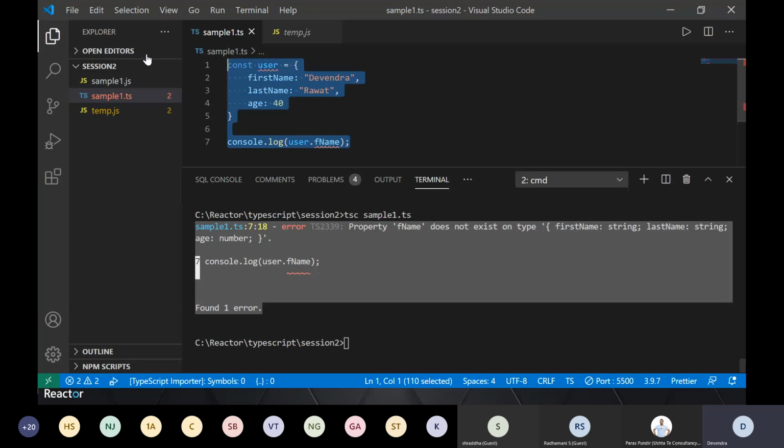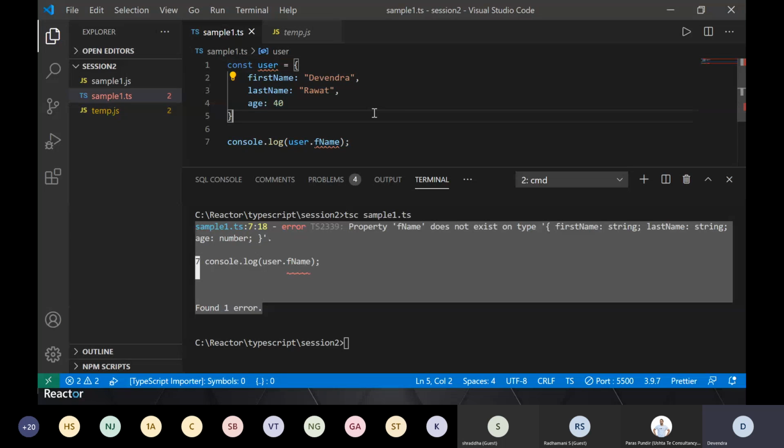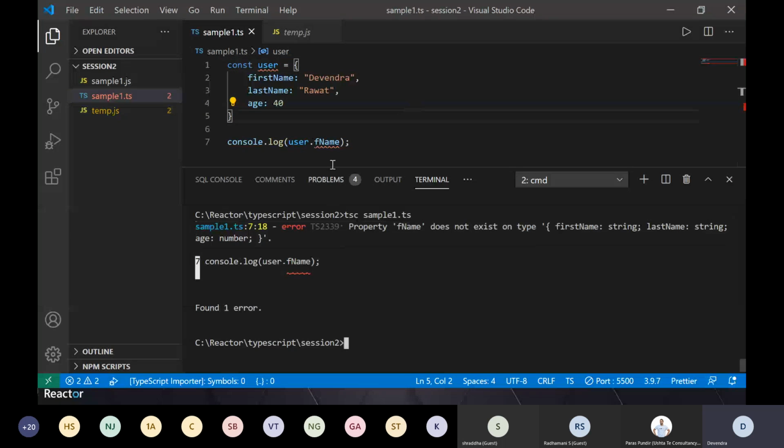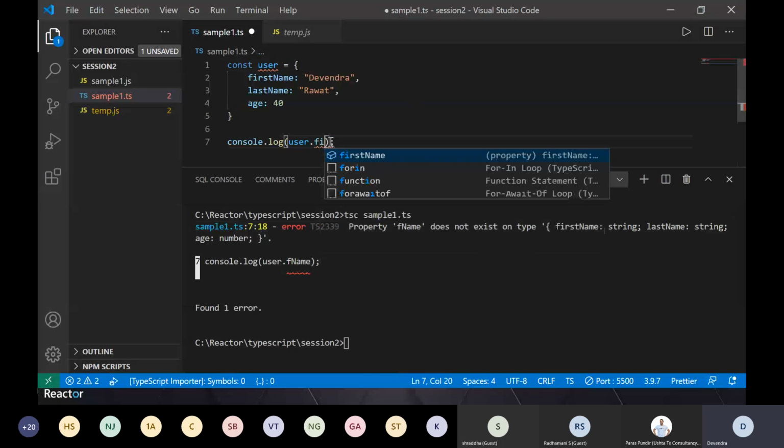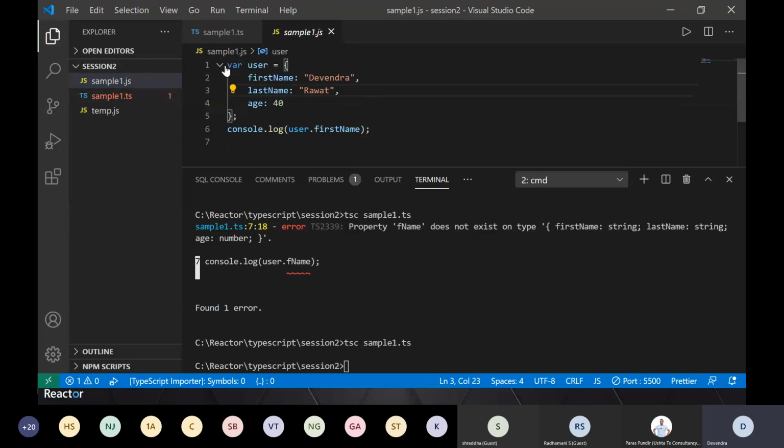Now let's say, one very important aspect of it, right? Okay, let me show you how it generates JavaScript. Once we fix it, I fixed the first name, and I recompiled this TS file. It will generate my JavaScript, and this is how it will generate, right?